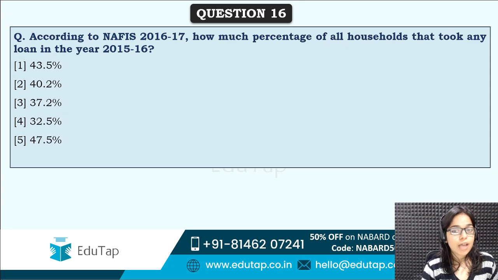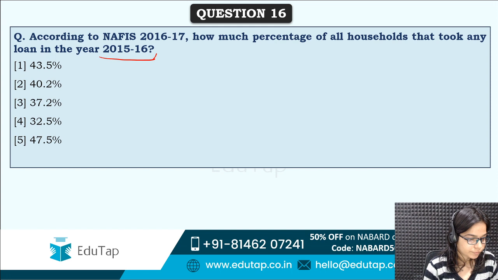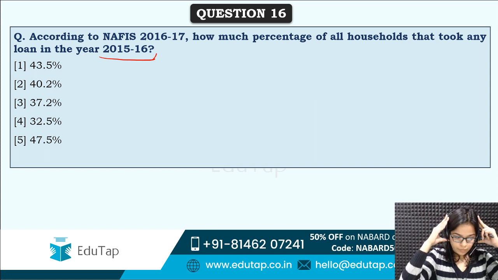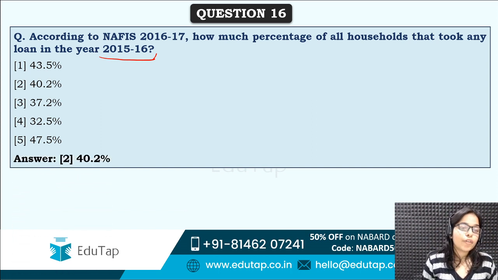Next is, according to NAFIS, how much percentage of all households took any loan in the year 2015-16? So this is asked for just 1 year. So in this particular year, how much percentage of households took any loan? Correct answer is option second, that is 40.2%. So this much of households took any kind of loan in the year 2015-16.